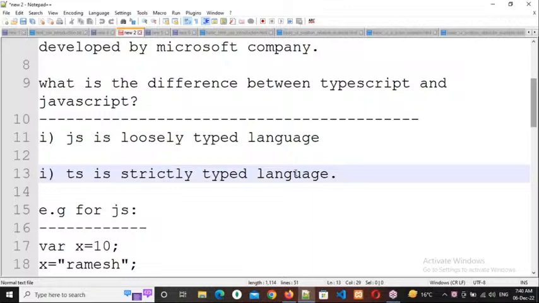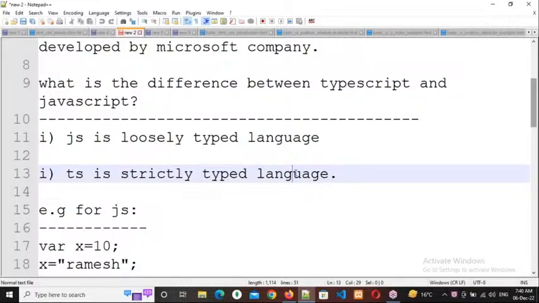Some data will be numbers, some data will be alphabets, some data will be alphanumerical characters, some data will be special characters, some data will be true or false, and some data will be objects. So whenever you want to work with the data, we need to assign the data to a variable. In any language, we need to assign the data to a variable.